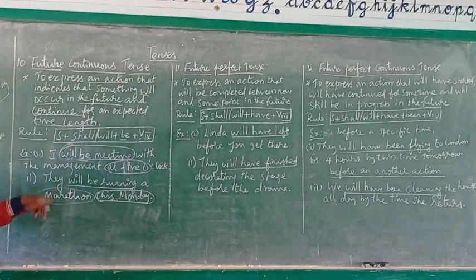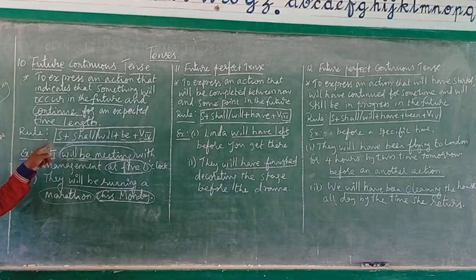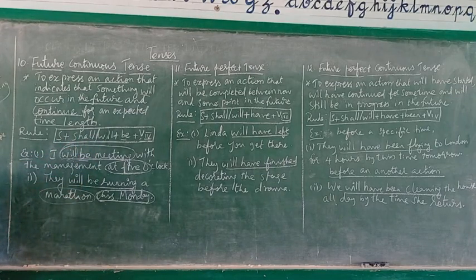Go through the example and listen to the rule also. For framing future continuous tense, what's the rule? Subject plus shall or will plus be plus verb fourth form, that is in progressive. Clear? Good.